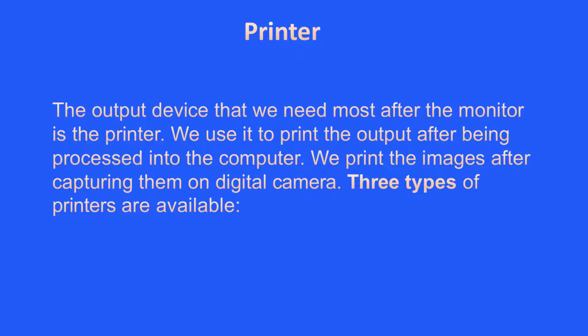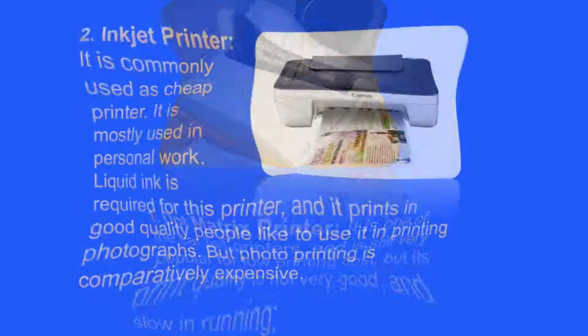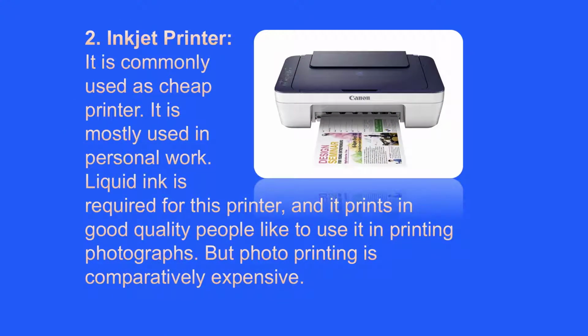Number 1. Dot matrix printer. It is one of the first generation printers and is still very popular for low printing cost, but its print quality is not very good and it is slow in running. Number 2. Inkjet printer. It is commonly used as a cheap printer. It is mostly used in personal work. Liquid ink is required for this printer and it prints in good quality. People like to use it in printing photographs, but photo printing is comparatively expensive.